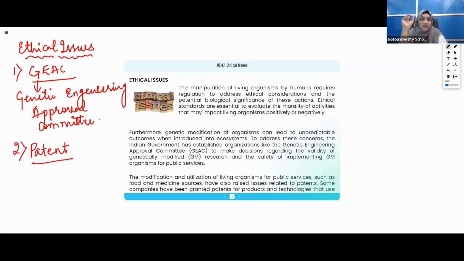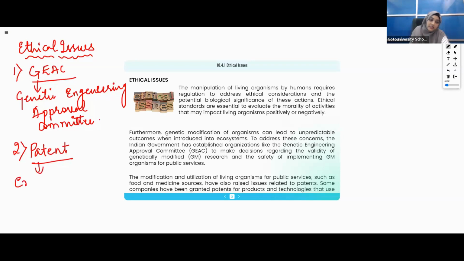Whenever we invent something new, if I have invented this pen, I will get a patent for it so that no one can copy it. Whoever purchases or sells it, I must receive compensation because it is my invention.